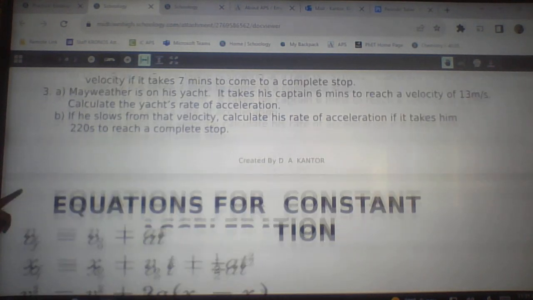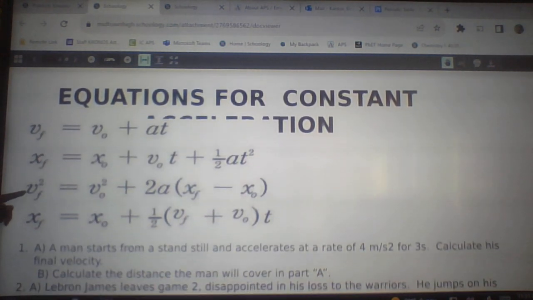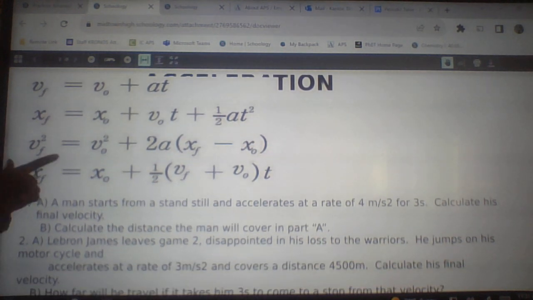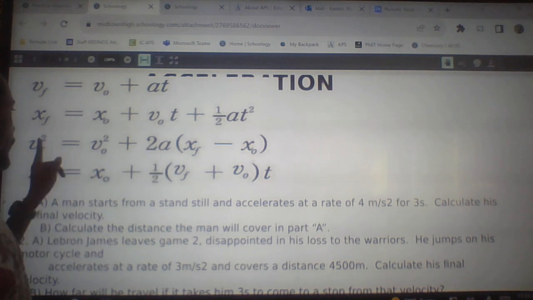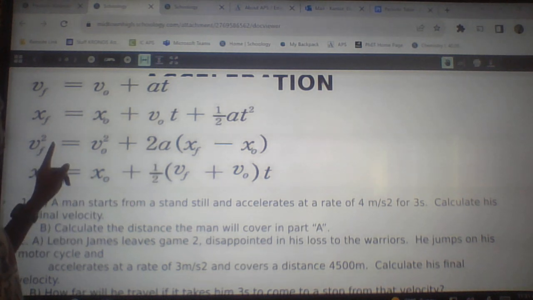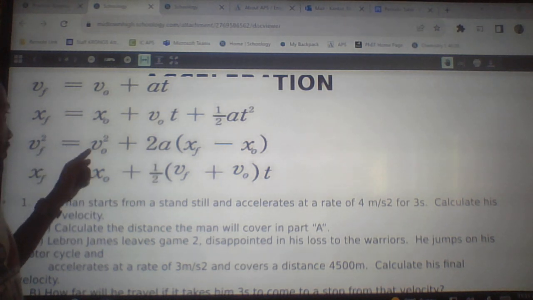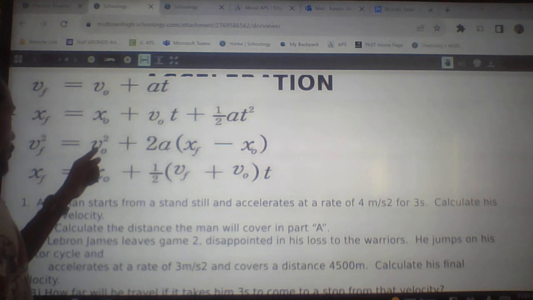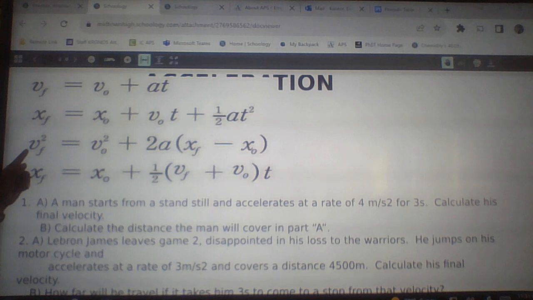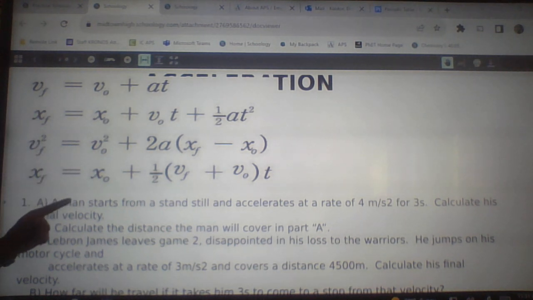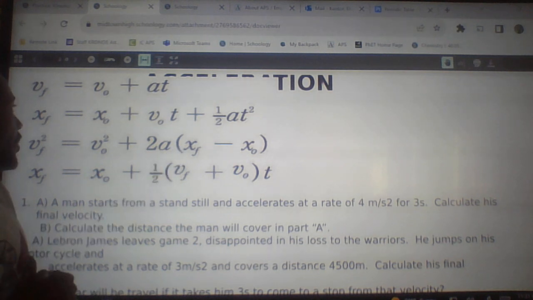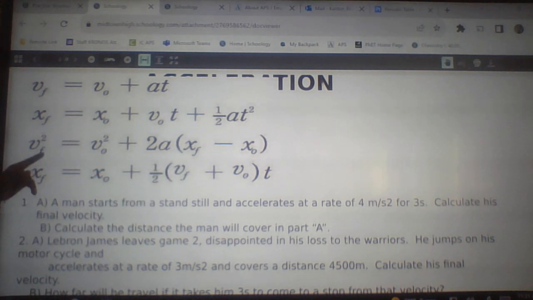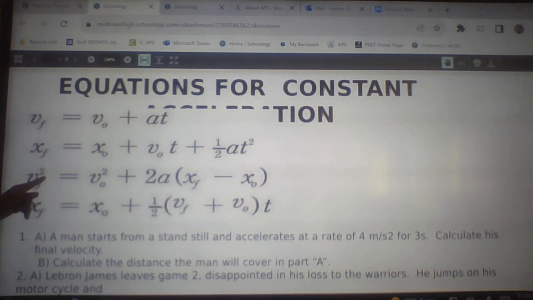So I'm looking at the kinematics. I'm looking for one that doesn't have time. So this is one that doesn't require me to use time. We can find the final velocity in the y direction. We know what acceleration is. We know what initial y. So we want to find time. So we can solve for time.